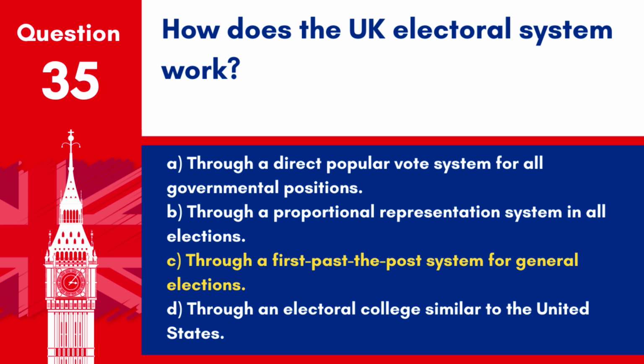Answer C. Through a first-past-the-post system for general elections. In UK general elections, each constituency elects one MP to the House of Commons. Whoever gets the most votes in each constituency wins that seat.